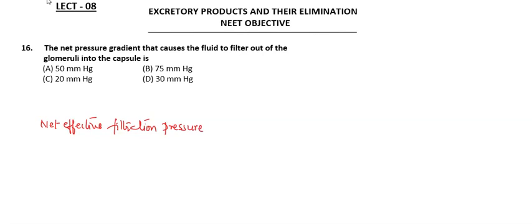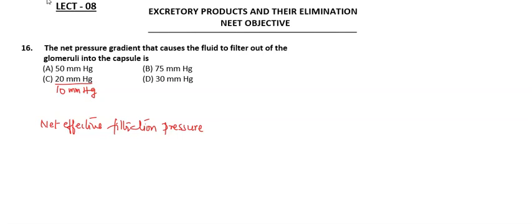Here in this option, I would like to change this 20 mm Hg to 10 mm Hg. So make a correction in the C option. Instead of 20 mm Hg, make it 10 mm Hg.